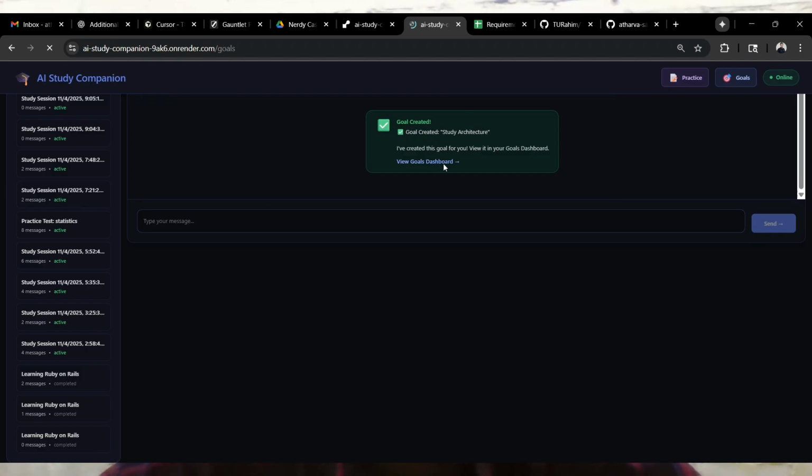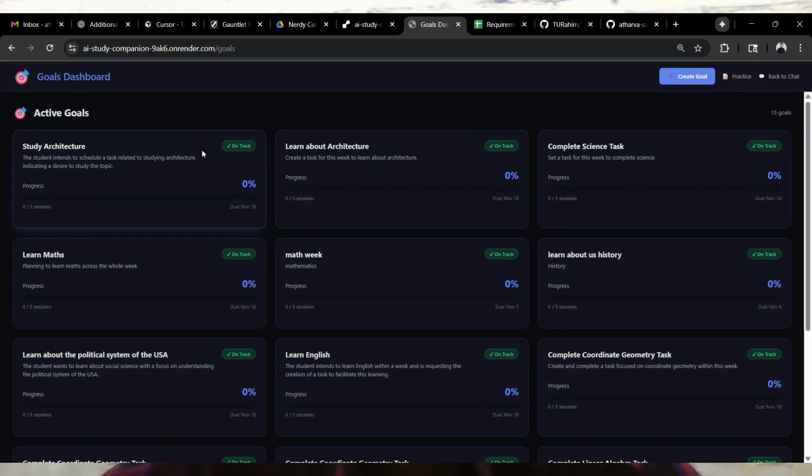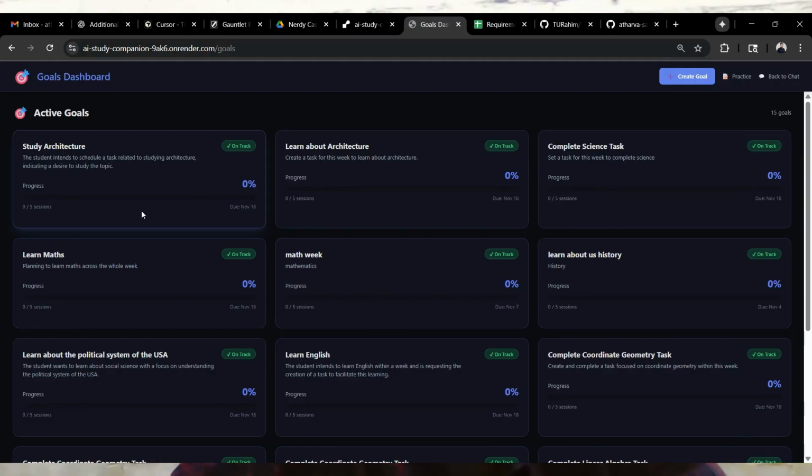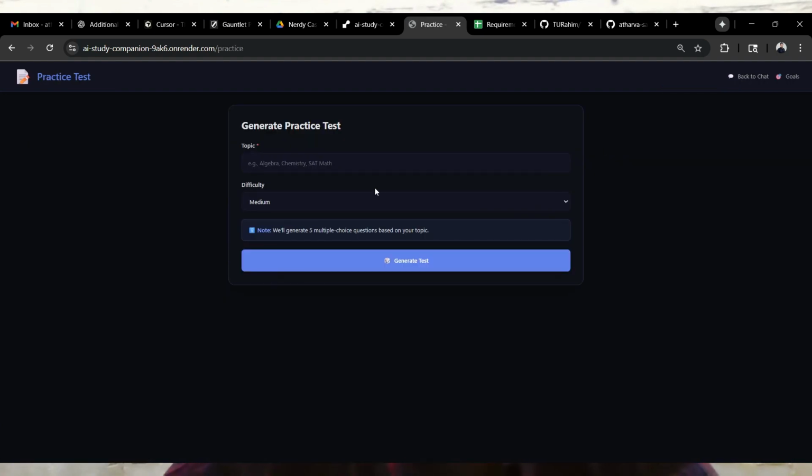It gives you a plan as well, and you get goal creation where you can view the goals dashboard. Study architecture is the one I recently created. I have also created other ones. This one is due November 10th, so it shows behind because I have not seen the progress here. And study architecture is due November 18th.